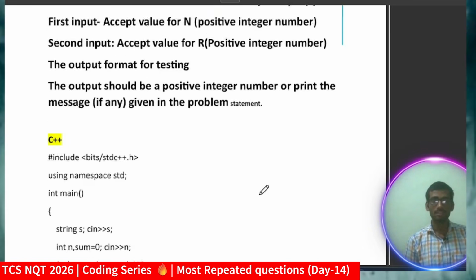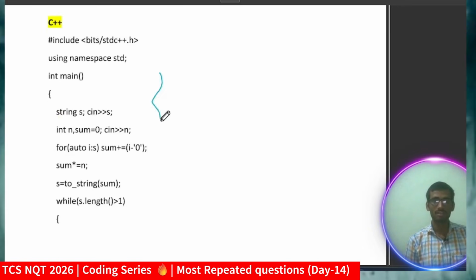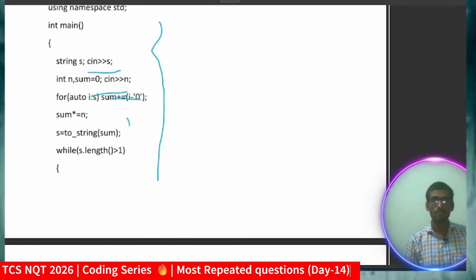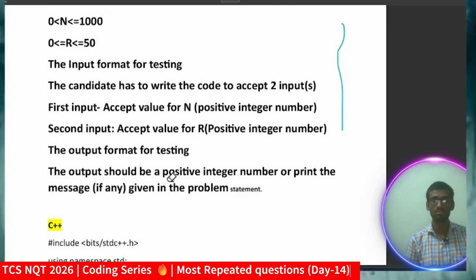Let me just discuss the solution if you want. The same things I'm doing in string: taking the input and doing all those things. Why am I not discussing it? Because this question I've already discussed in the previous video. So there is homework for you. In this you can see that I have just given you one question, and this is a repeated question, that's why I'm not discussing it. I'll provide the previous video link. From there you can get the logic and the coding scenario.